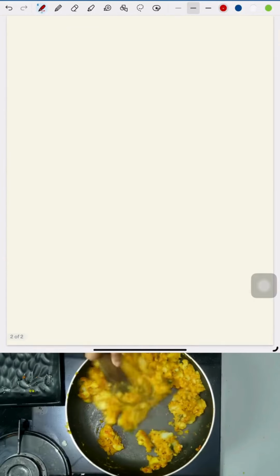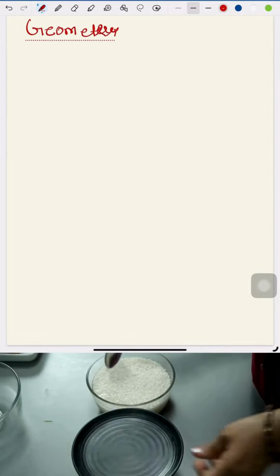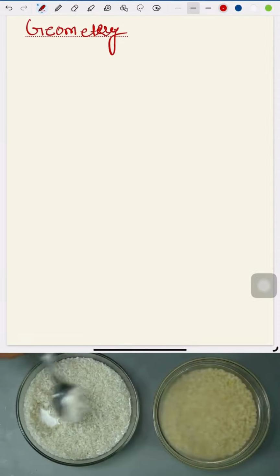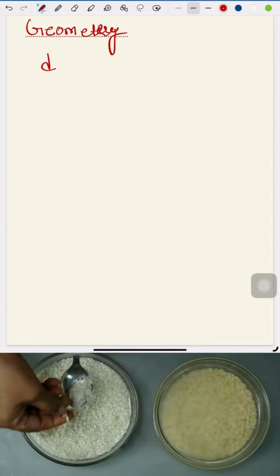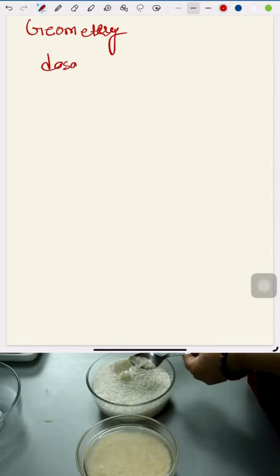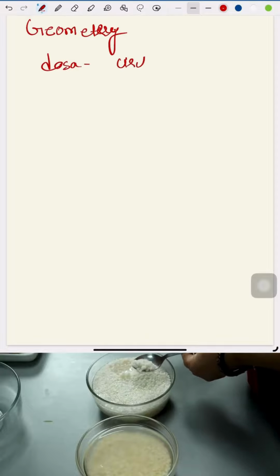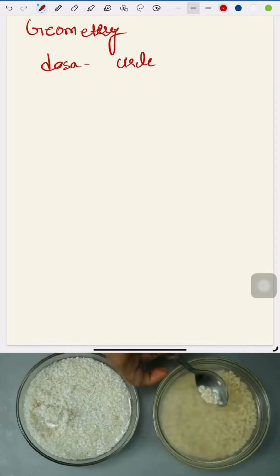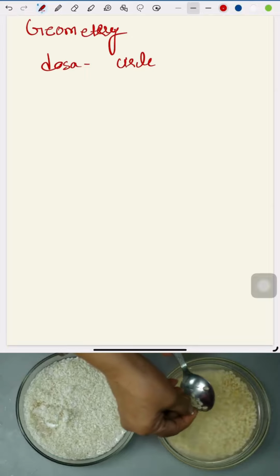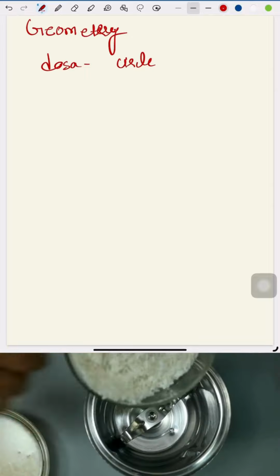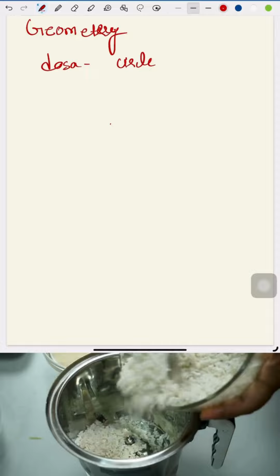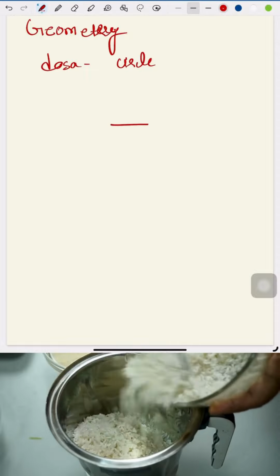Okay, so this is about the ratio. Second part, geometry. How can we use geometry to make a perfect dosa, correct? So geometry: a dosa is basically a circle. A dosa is what? A circle, correct? So for example, if you want a dosa of 12 centimeters, what is a 12 centimeter dosa? So 12 centimeters is this.